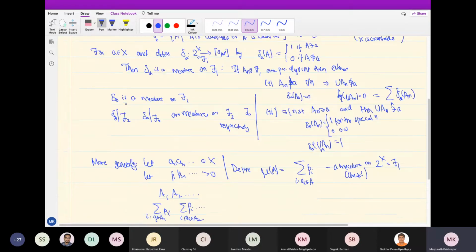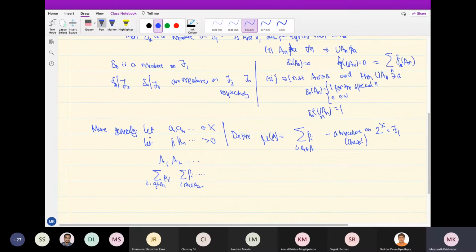So you always have some measure, and more generally you have these discrete measures. Let me just give the names because they are used. This delta A is called the Dirac delta measure. It is basically the special case where I have one point and I put a mass of 1 there. So these are discrete measures.